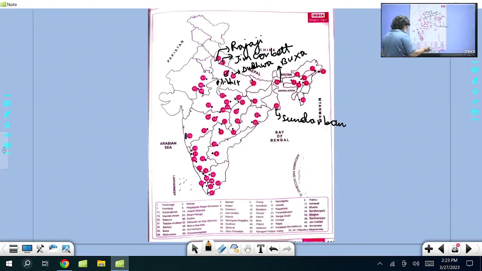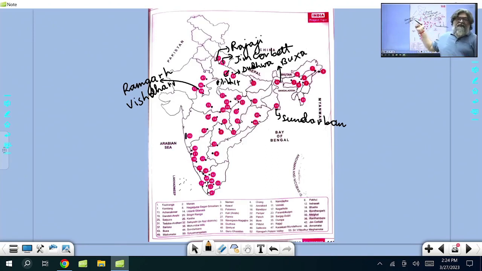Rajasthan has recently had a new tiger reserve declared. Ranthambore, Sariska, and Mukundra Hills were the earlier tiger reserves of Rajasthan.